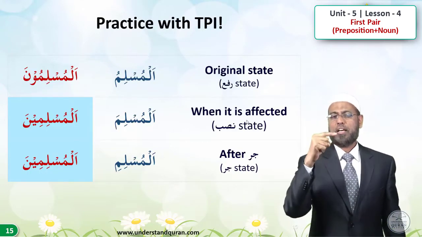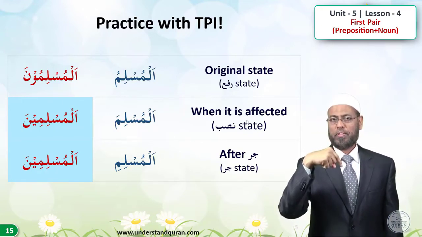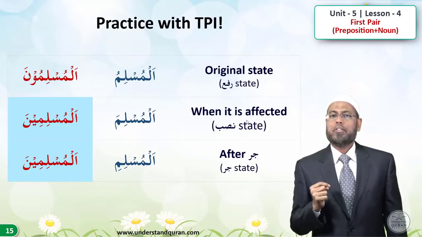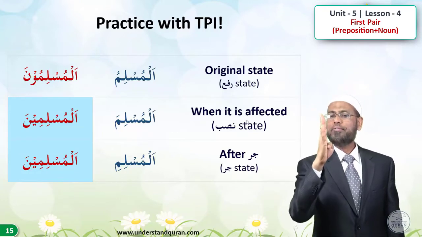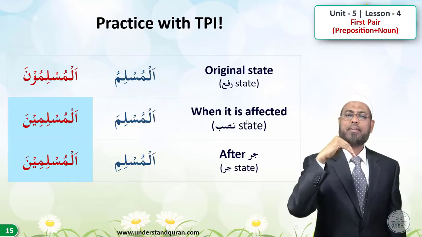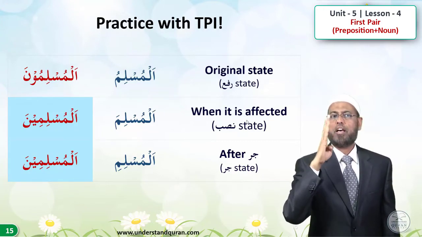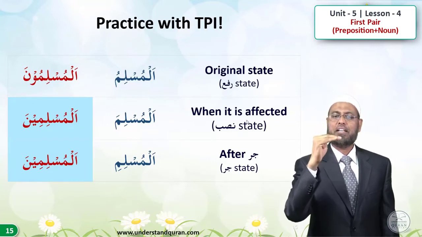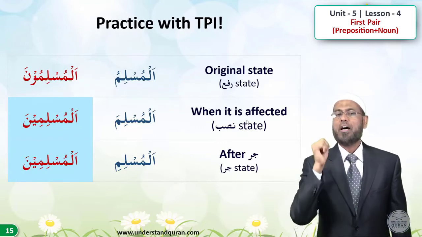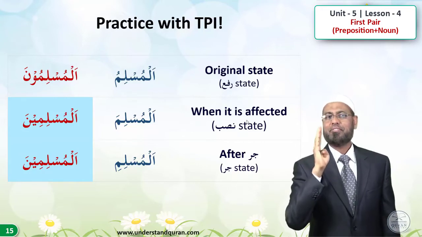Okay, let's take plurals now. The rafa, nasb and jar for al-Muslimu, al-Muslima, al-Muslimi are like this. The plurals are al-Muslimuna, and nasb will be al-Muslimina, and jar al-Muslimina. So nasb and jar states for the plural are the same. Al-Muslimuna, al-Muslimina, al-Muslimina. Right? So repeat after me, three times.